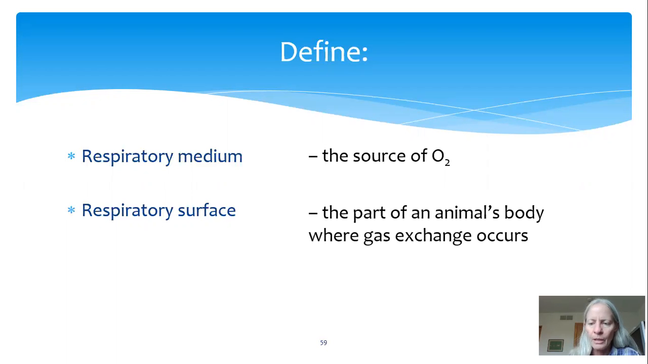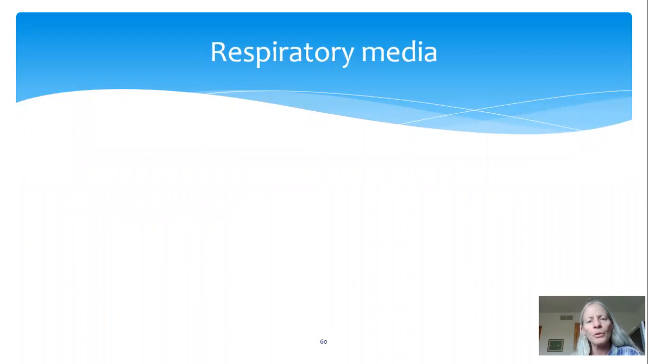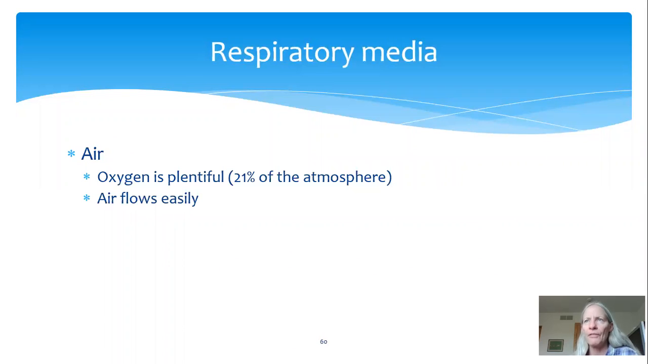So let's dig into this a little bit more. There are two kinds of respiratory media, air and water, and both of these have advantages and disadvantages. For air, the big advantage to animals that live on land and breathe air is that oxygen is plentiful in the air. 21% of the atmosphere is oxygen. Sorry, I don't know if I said that right, but there's a lot of oxygen in the atmosphere. And also air flows really easily. It's not viscous at all. It's not hard to make the air move.